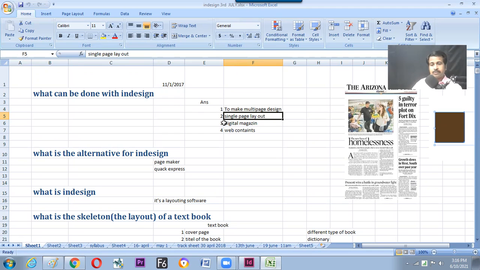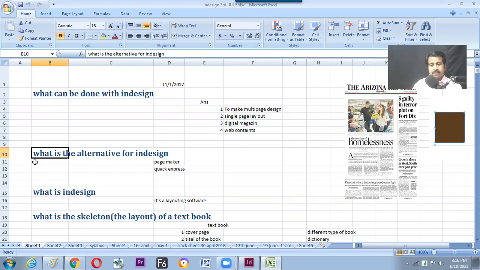Fine. Then the next question comes: what is the alternative to InDesign? PageMaker and QuarkXPress. PageMaker is a product of Adobe only, but later QuarkXPress, a big company, came up and replaced PageMaker because of its limitations. They found some limitations of PageMaker in layouting, and they came up with tools which could make layouts much faster in the printing industry, particularly in newspapers.